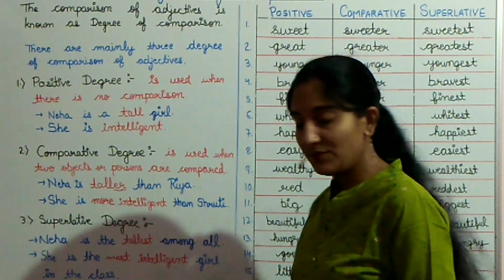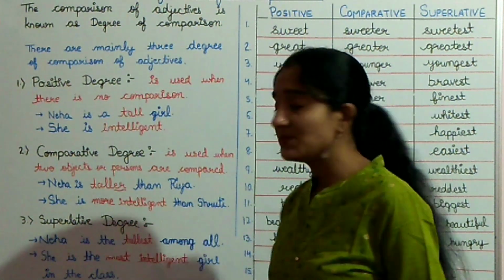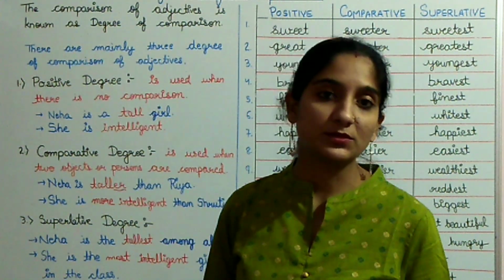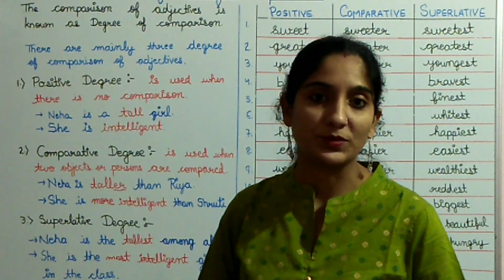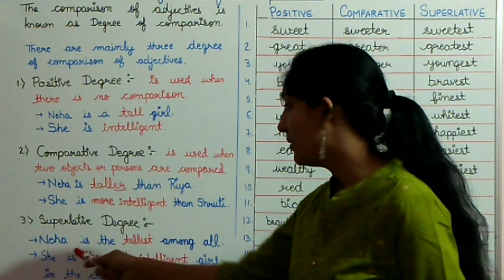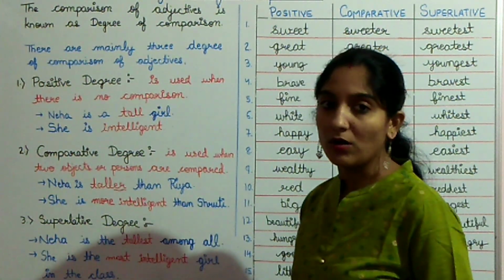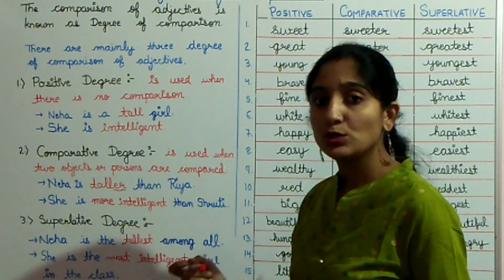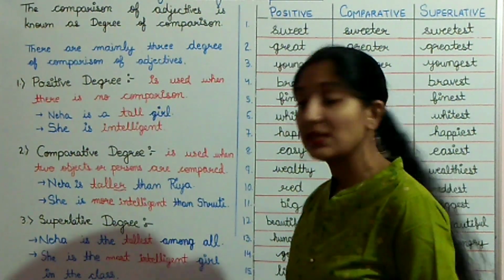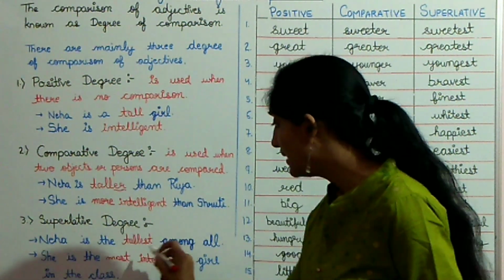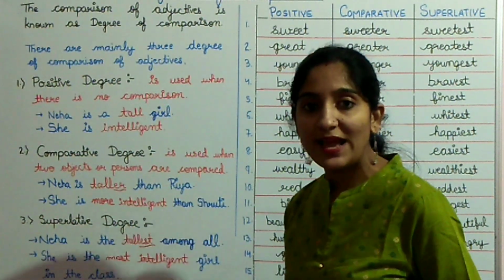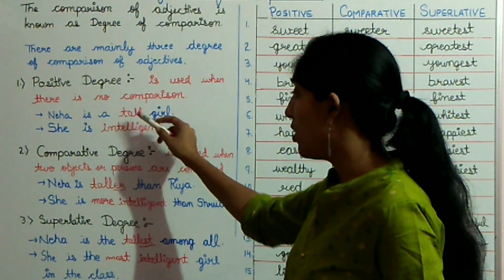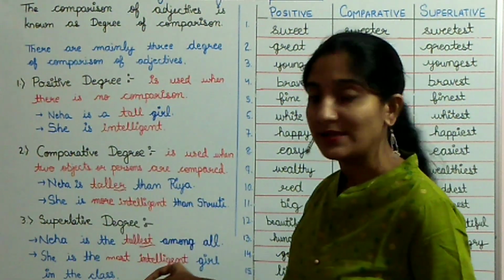Next one is superlative degree. Superlative degree is used when there is a comparison between more than two persons or objects. Example, Neha is the tallest among all. Now here Neha is being compared to all and Neha is the tallest. So in case of superlative degree, we will add EST to make it superlative. Now see, tall, taller, tallest.